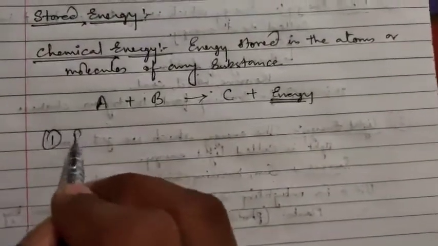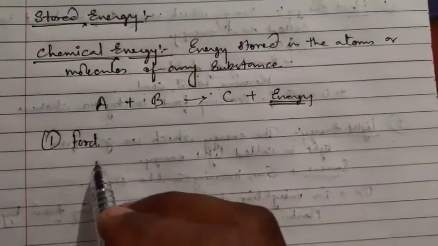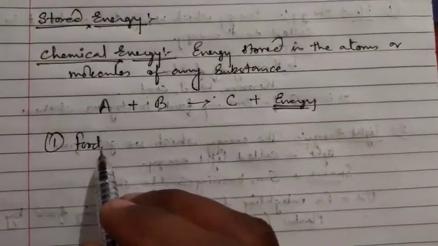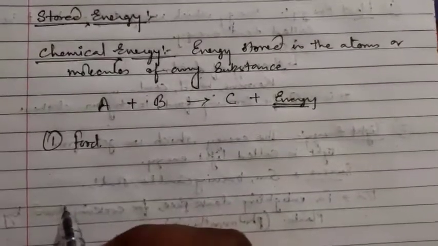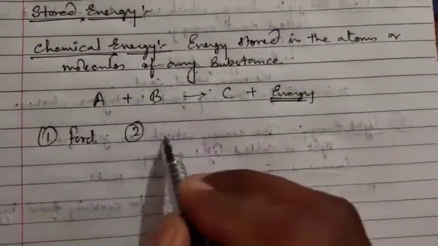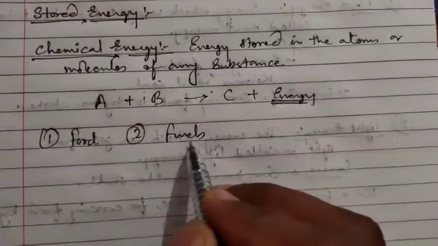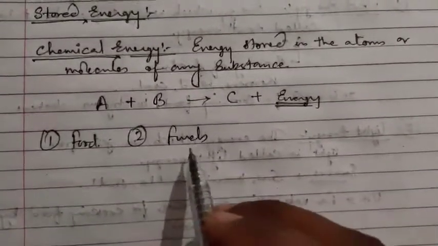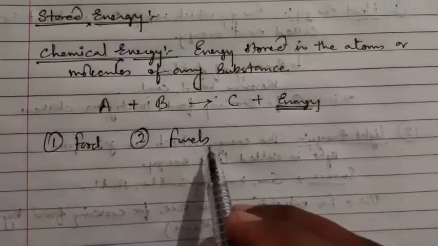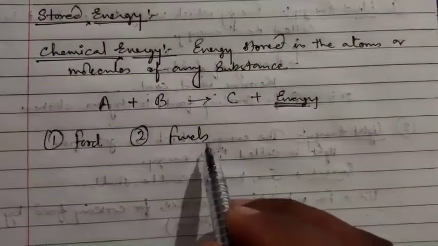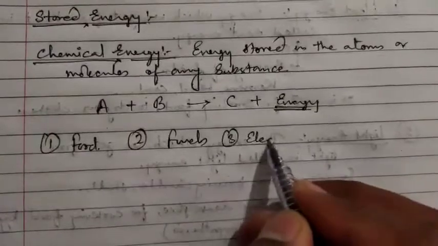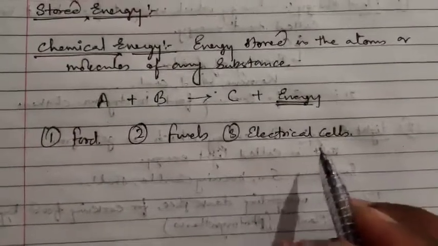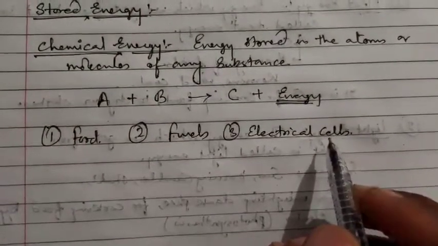Like food is a source of chemical energy. There is a certain type of energy which is stored in the food, and by eating that food we get our body energized. Second, fuels are those substances which have some sort of chemical energy stored in them. By burning those fuels we get heat energy, light energy. Then the third one is electrical cells. Electrical cells are also providers of chemical energy.